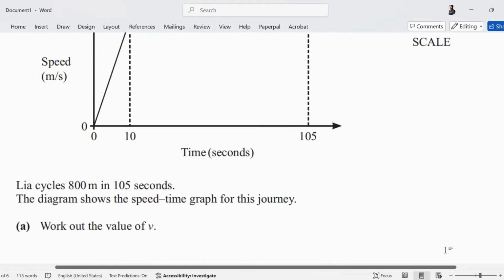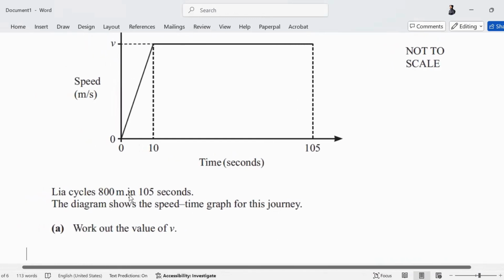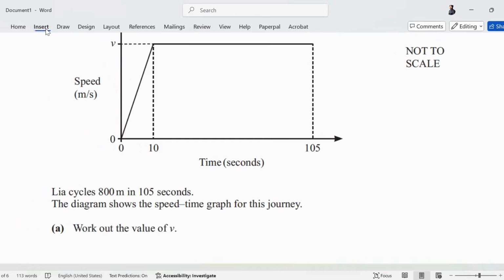This is kinematics. Be careful with the graph that you are dealing with. Leah cycles 800 meter in 105 seconds. The diagram shows the speed time graph for the journey. Work out the value of V. Yes, bete.